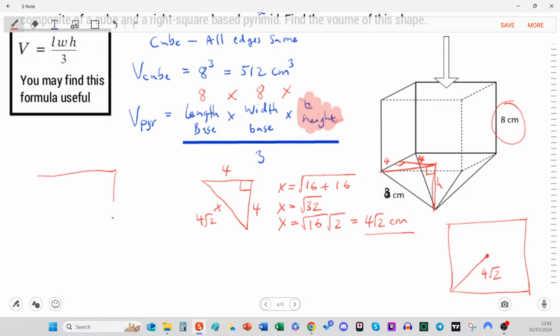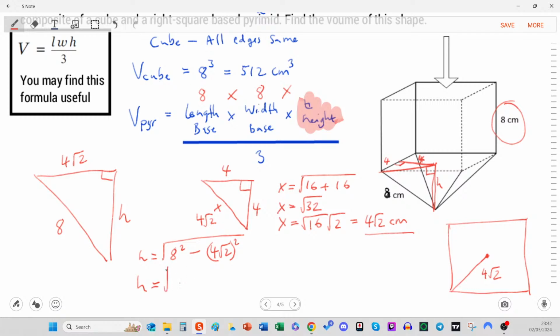And so we've got our triangle, our height there, and we found our 4 root 2. This is now 8. Our h is going to be the square root of 8 squared this time, which is the long side, subtract 4 root 2 all squared.